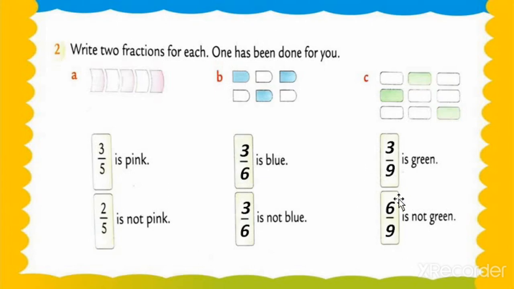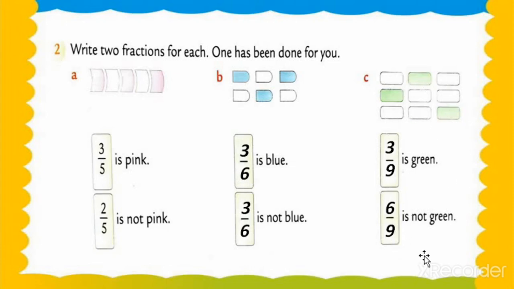Now let's check the numerator. First is green, so how many blocks are green? 1, 2 and 3. There are 3 green blocks. So how do we write the fraction? Like this, my dear students. 3 upon 9 is green. And how many are not green, meaning not shaded by green color? 1, 2, 3, 4, 5 and 6.